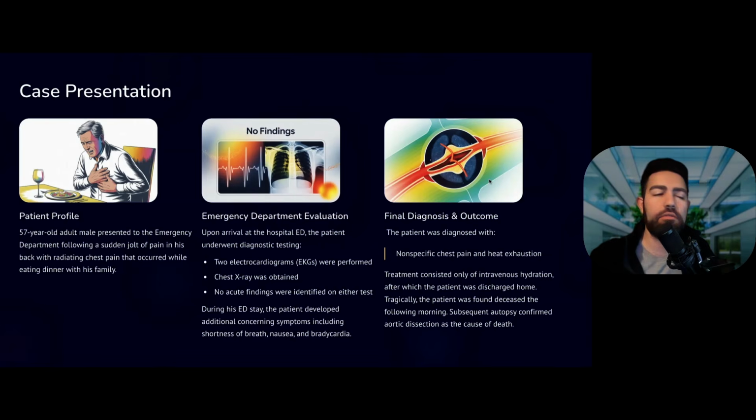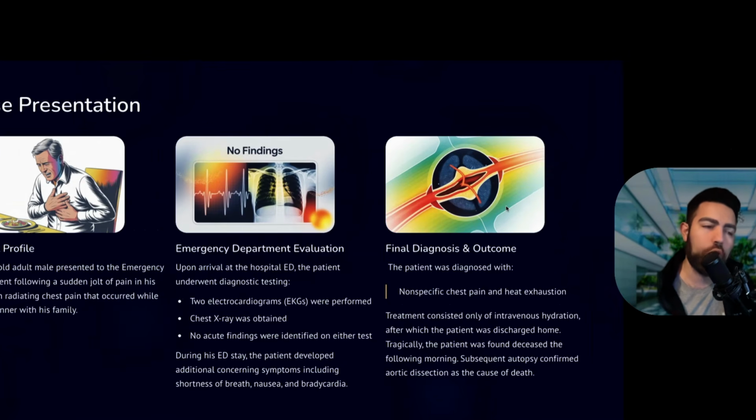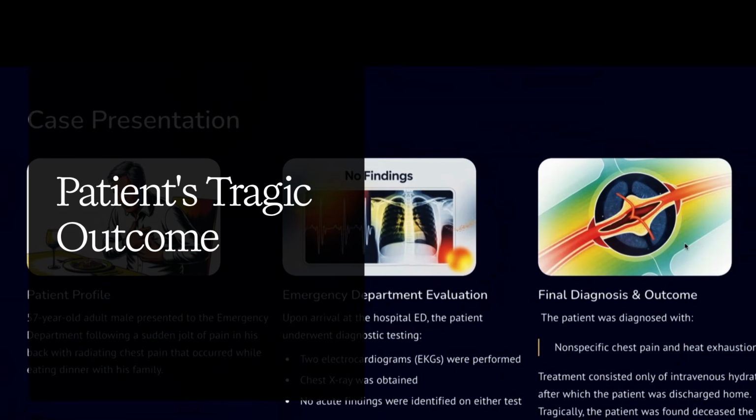So this is a case of a 57-year-old male who presents to the ED, and his complaint is that there was a very sudden jolt of back pain that was radiating into his chest when he was eating dinner with his family. And in the ED, when he arrived, they got 2 EKGs and a chest X-ray, and both tests were negative. But during the stay, into a few hours, the patient did develop some shortness of breath, some nausea, and bradycardia. However, the patient was diagnosed with non-specific chest pain and heat exhaustion, and his treatment was only IV hydration. He was discharged home, and tragically, unfortunately for him and his family and all his kids, the patient was found dead in the morning, and the autopsy did reveal an aortic dissection as a cause of his death.